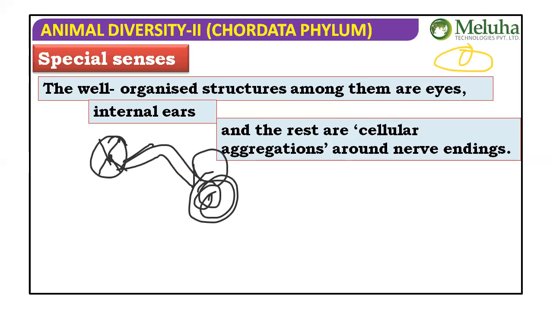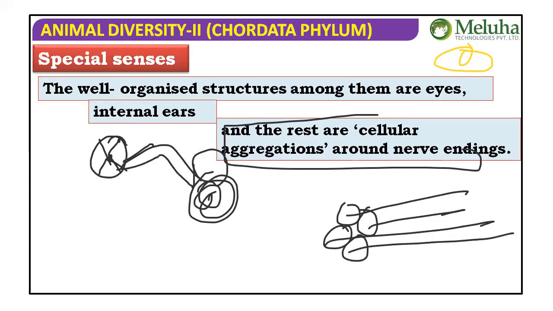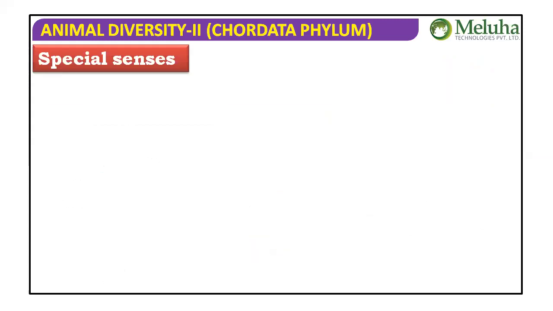The remaining are just cellular aggregations around nerve endings, which means they are very primitive. Except eyes and ears, the remaining are primitive.